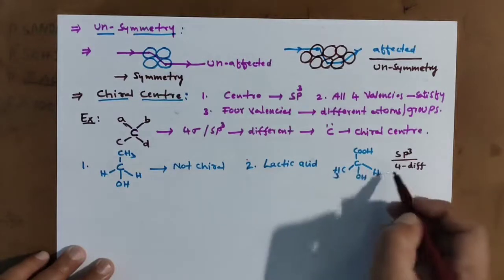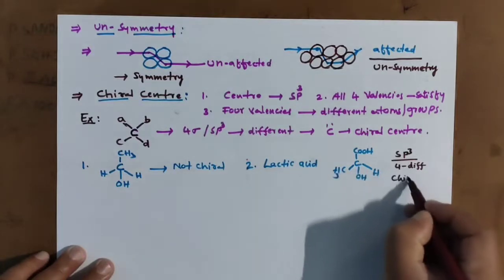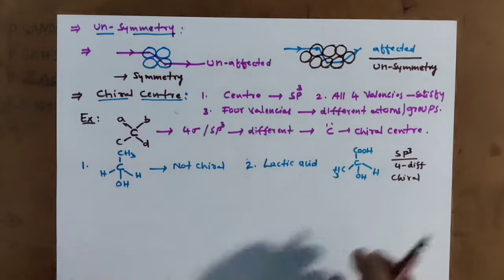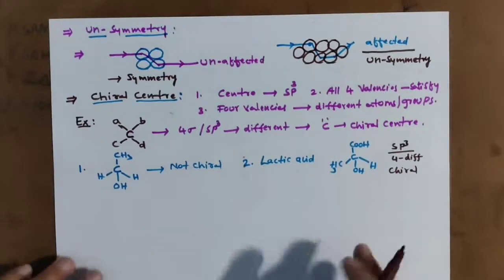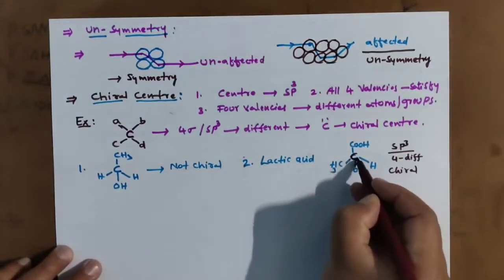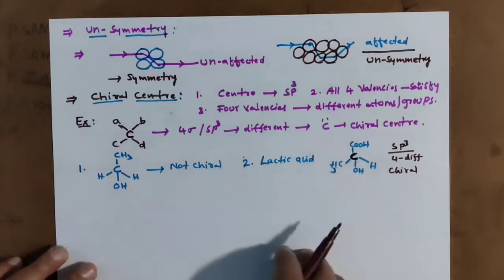So this is now chiral. Having a chiral center is called chirality.